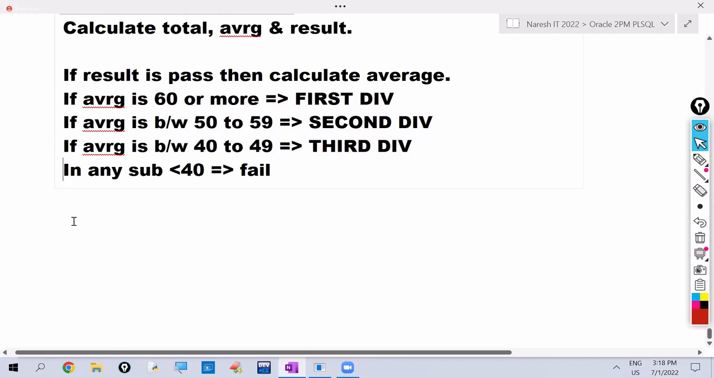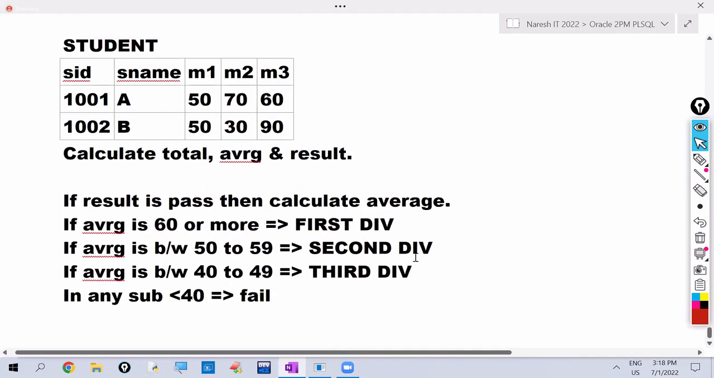So this is the program. Okay, so here the student table is having M1 marks, M2 marks, M3 marks. Okay, so now listen carefully.